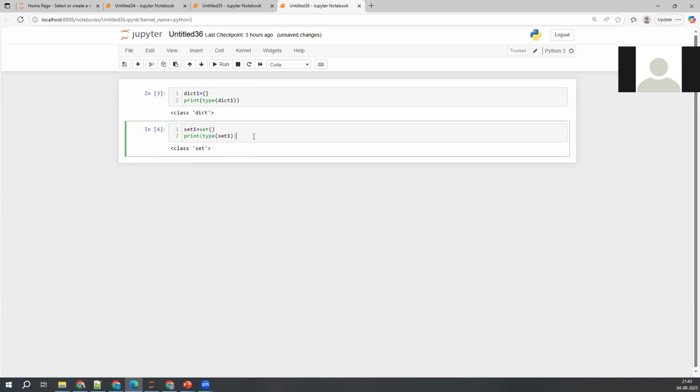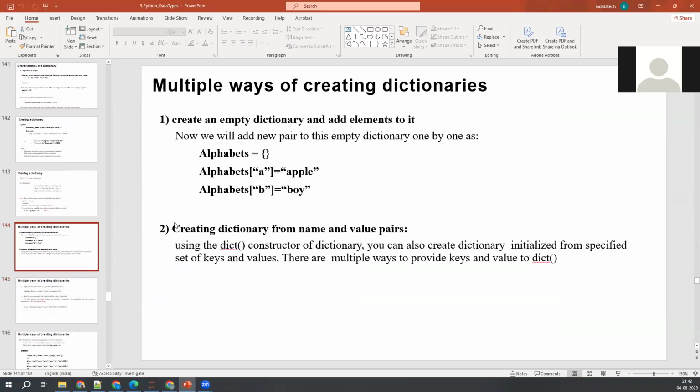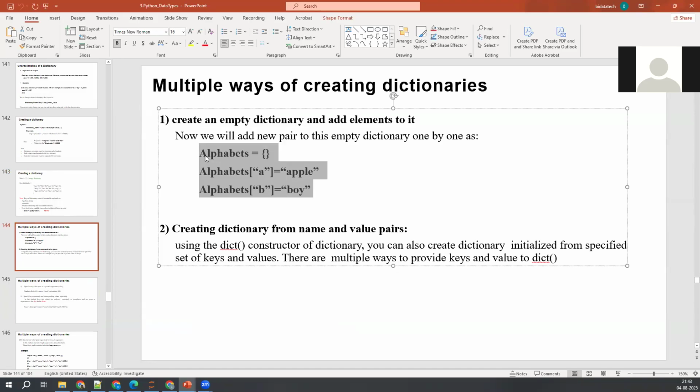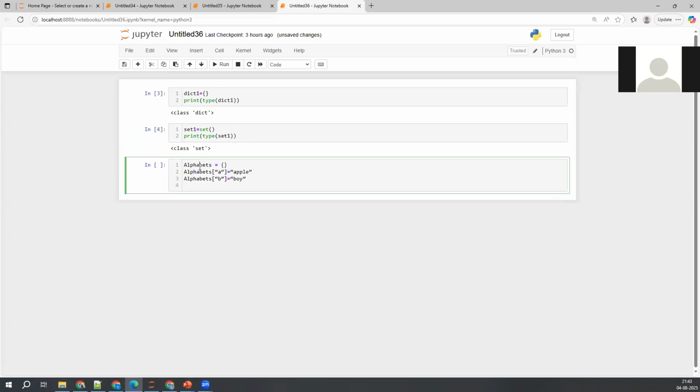Okay, so this is one point, and moving on to the next one. So we can create the dictionary like this, guys. We can create an empty dictionary like this. Okay, alphabets equal to this one, and I wanted to assign a key value pair to that one. So how do we do that?